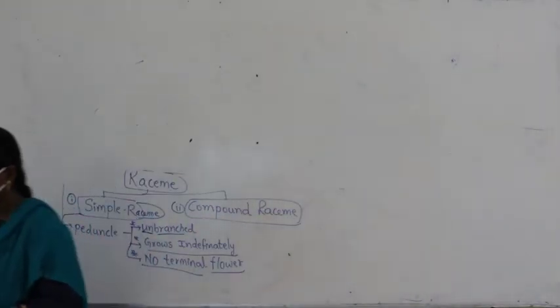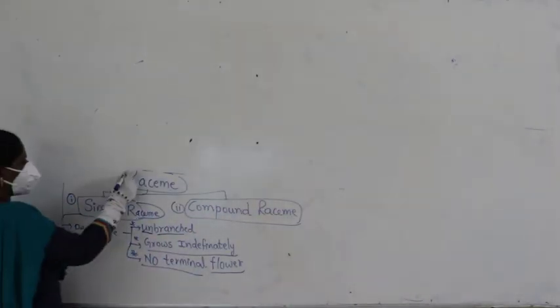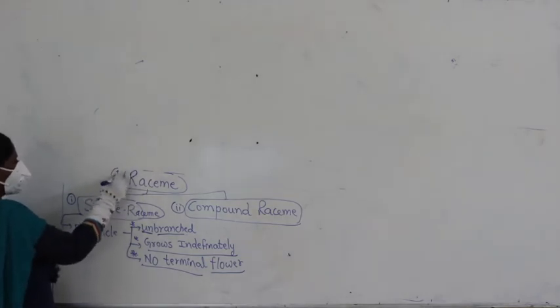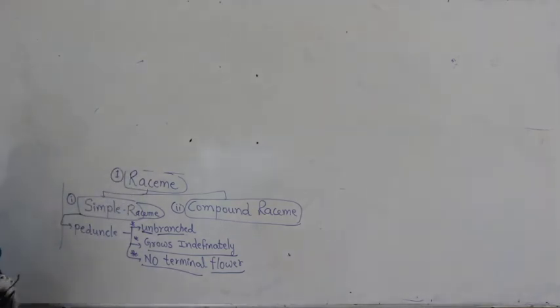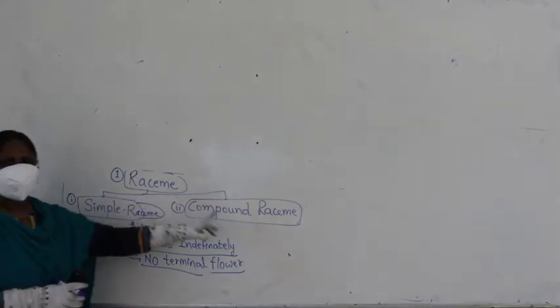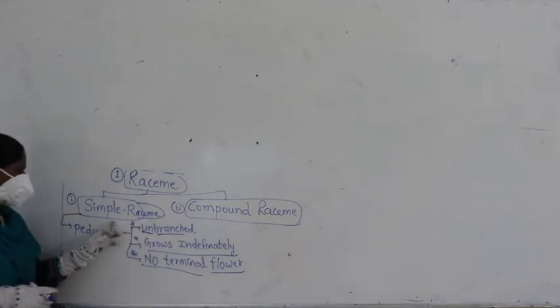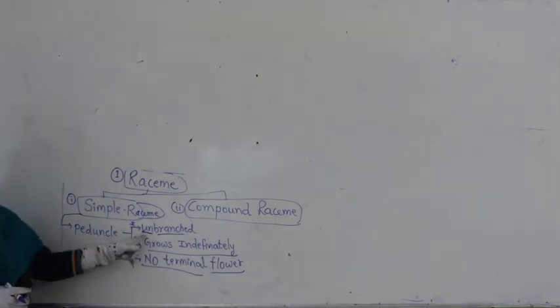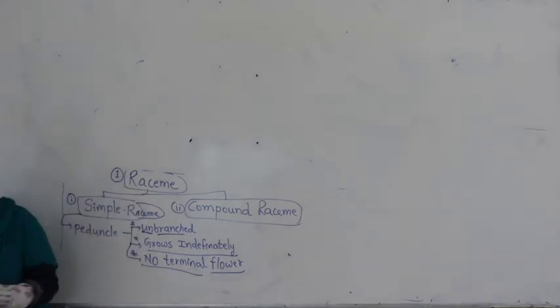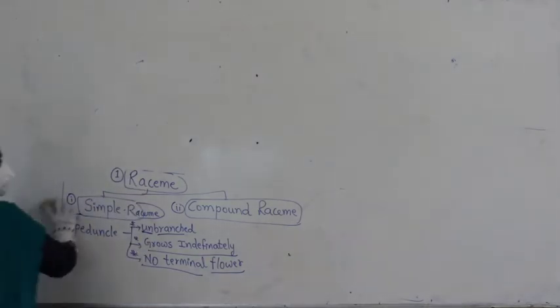What are we discussing here? We are discussing the raceme, right. So, first category is nothing but what we call a raceme. Now, in this raceme we find simple raceme and compound raceme. If you take the simple raceme, peduncle is unbranched we said. So, better let me write the whole thing on the top so that you can understand all the points clearly.